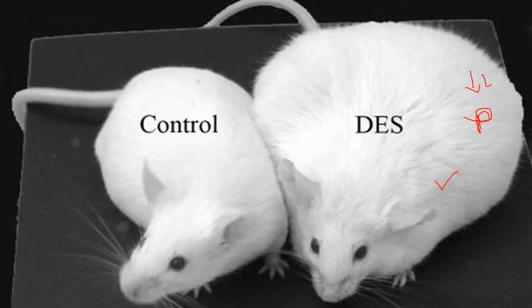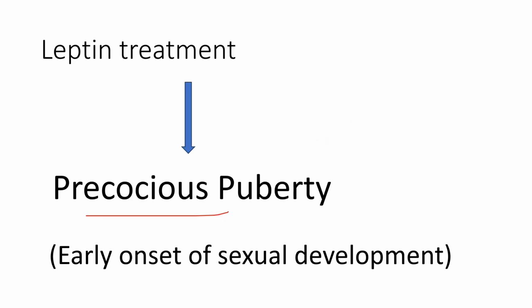Leptin treatment in female mice has been shown to induce precocious puberty. Precocious puberty means the condition characterized by the early onset of sexual development and menstruation before the typical age range for puberty.